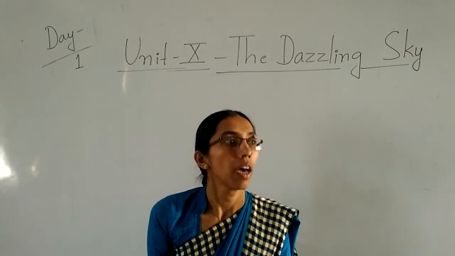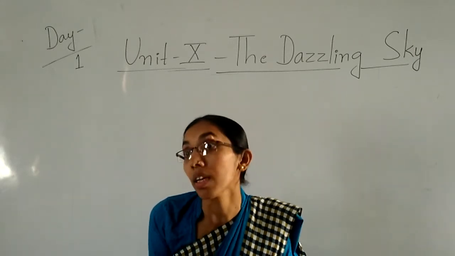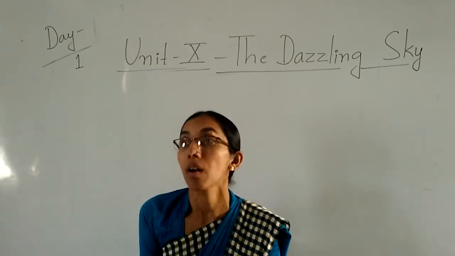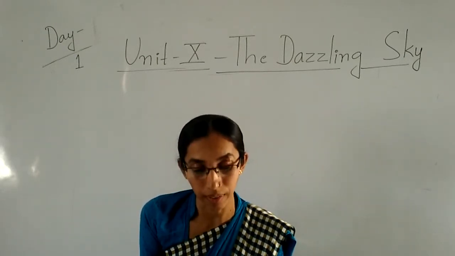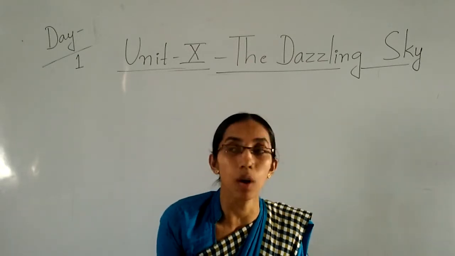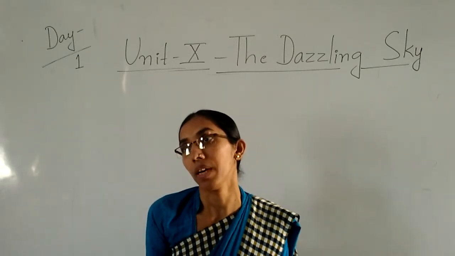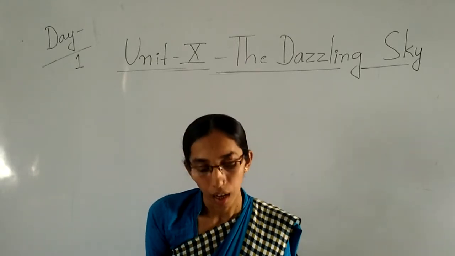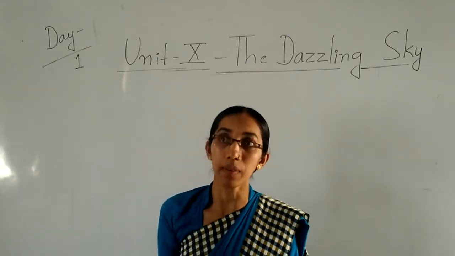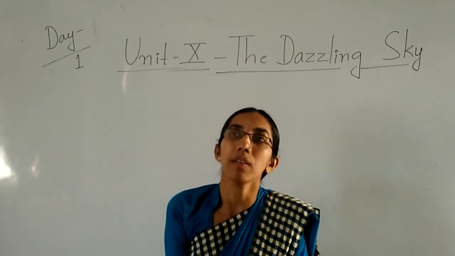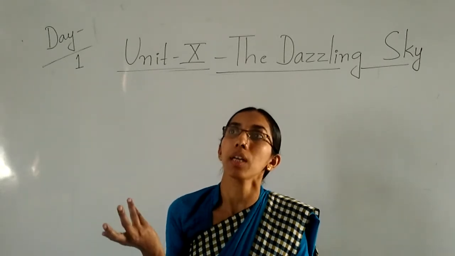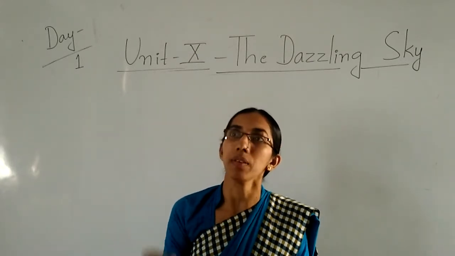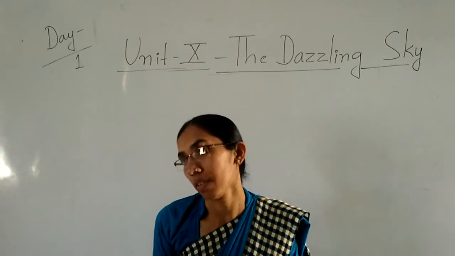It gives energy to all living things. There will be life because of the sun only. If there is no sun, there will be no life on the earth. Nothing will grow, which means we won't get oxygen, we won't get food. So all living things depend on the sun.